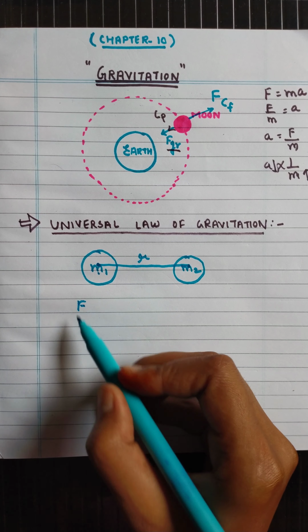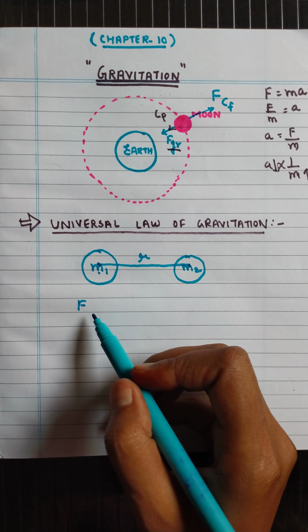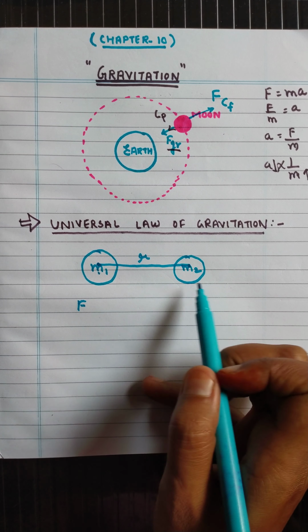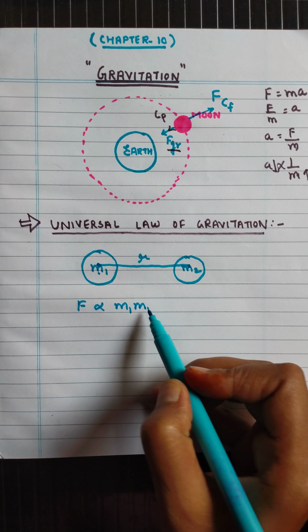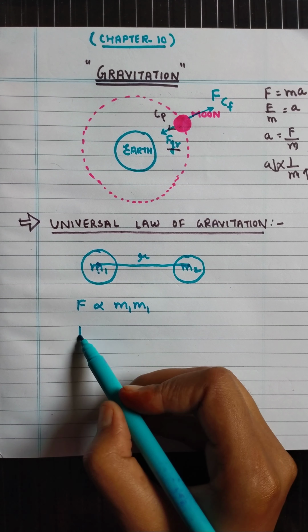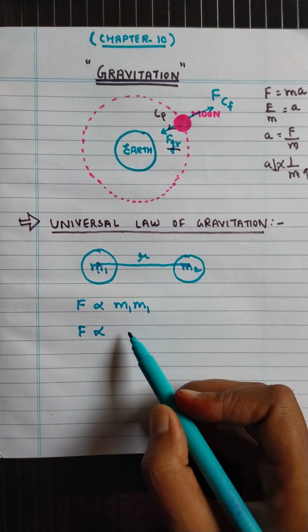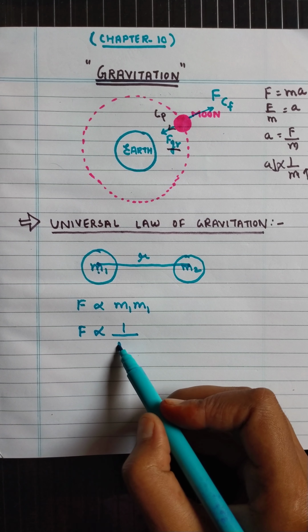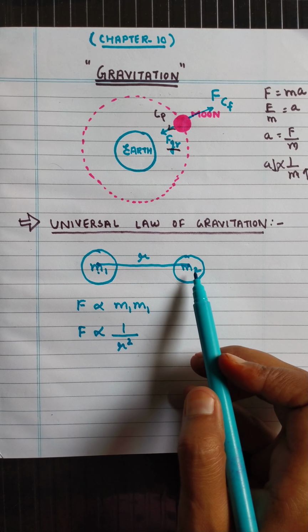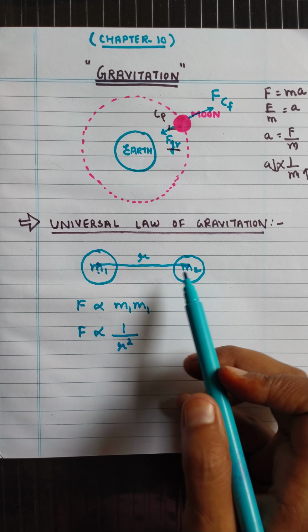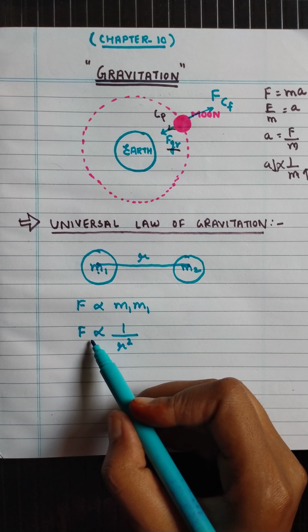Then according to Newton, the gravitational force of attraction between both the objects is directly proportional to the product of their masses, and the force of attraction is inversely proportional to the square of the distance between them. That means if the distance between both the objects increases, then the force of attraction will decrease.